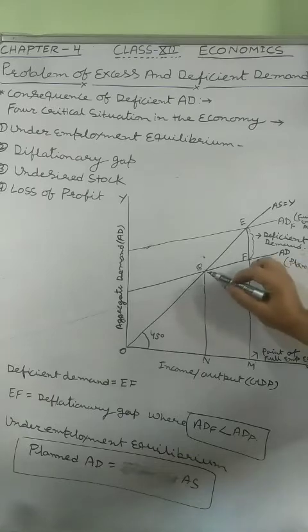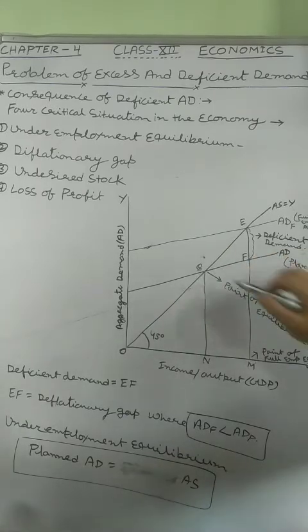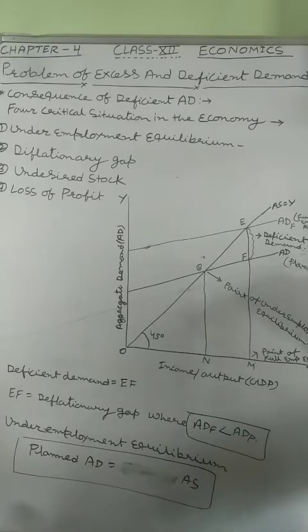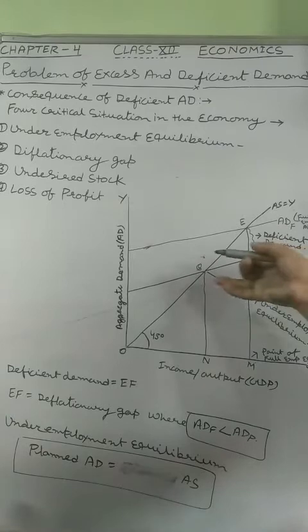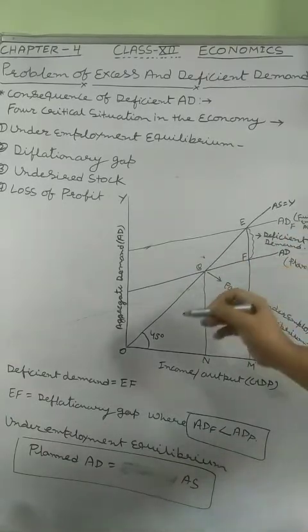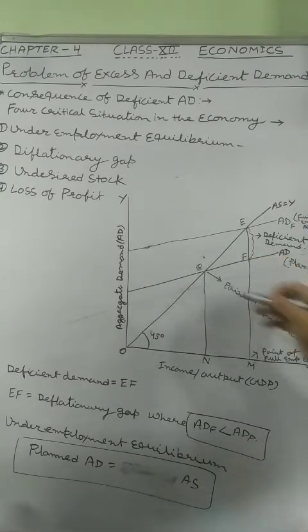And where aggregate supply intersects planned demand, that point is known as the point of underemployment equilibrium. Why? Because planned demand is not going to be converted into actual demand, and it is not going to match aggregate supply. Thus at that point where planned aggregate demand intersects aggregate supply, there is a point of underemployment equilibrium.